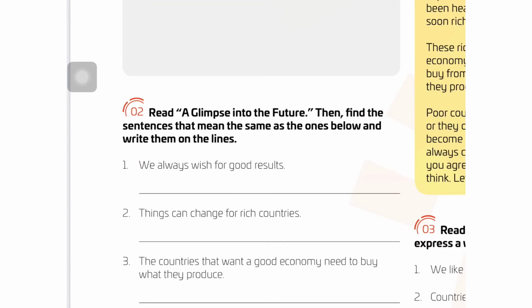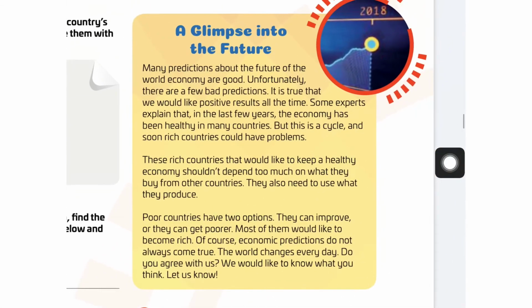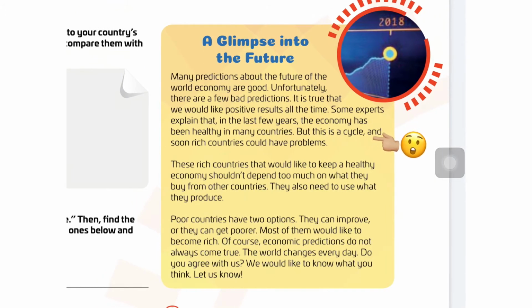It says, read A Glimpse into the Future. Then find the sentences that mean the same as the ones below and write them on the lines. For example, number 1, we always wish for good results. So we are going to find in this yellow box, this yellow article, that is A Glimpse into the Future.